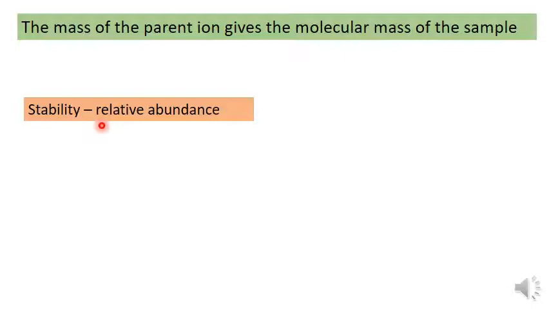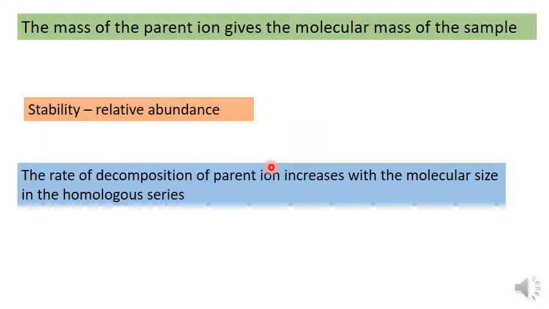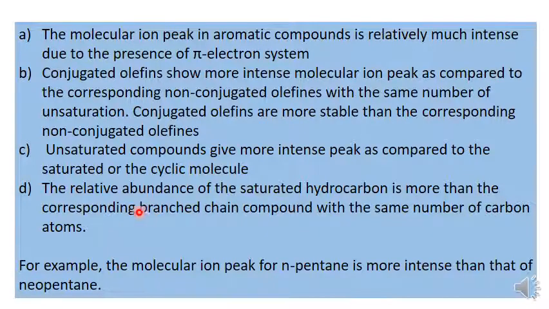That means the parent ion is highly unstable and it is decomposed very fast. The corresponding peak can't be detected in the mass spectrum. Also, the rate of decomposition of parent ion increases with molecular size in the homologous series. These are some of the important features of molecular ion and molecular ion peak.